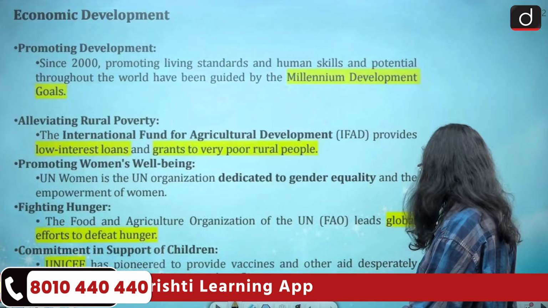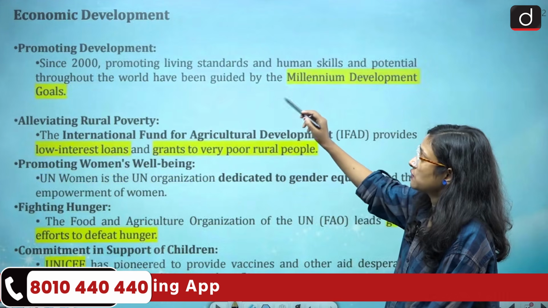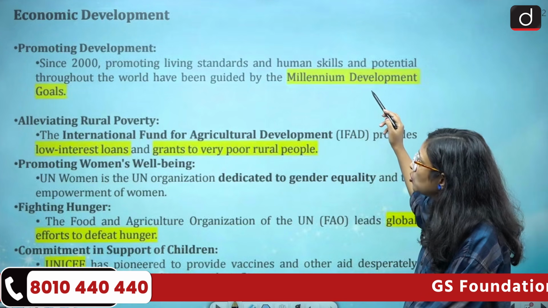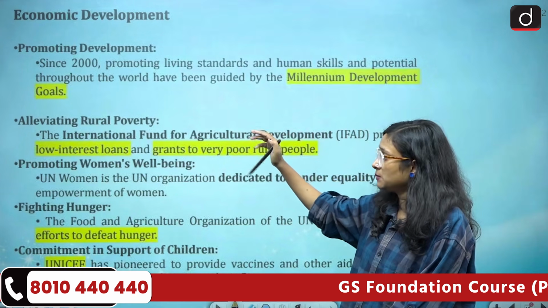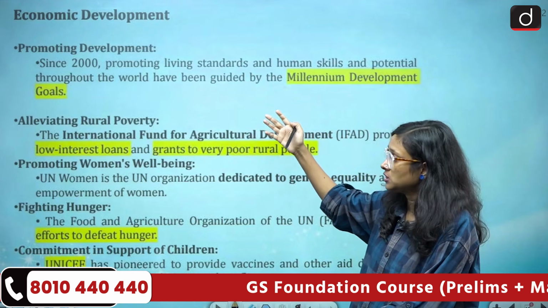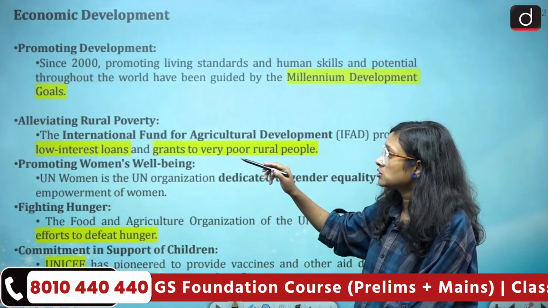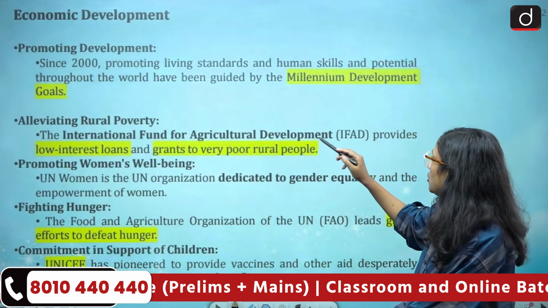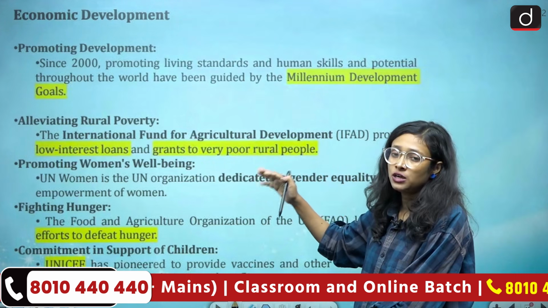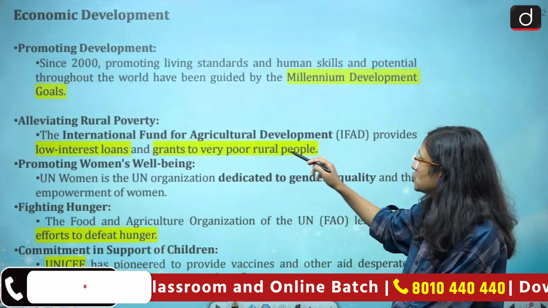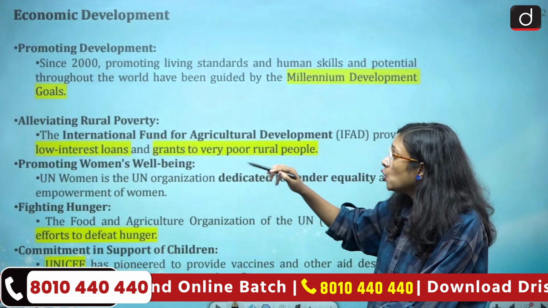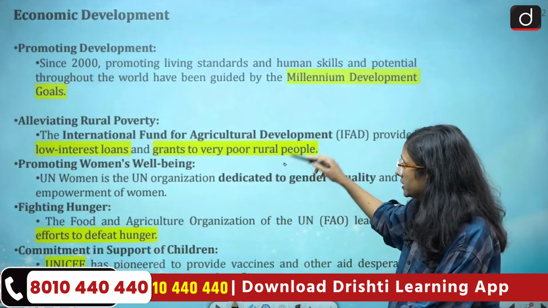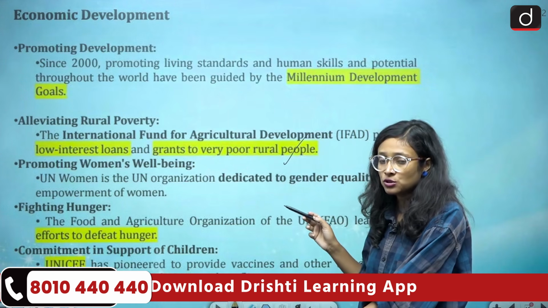Now we'll come to the next one, which is about economic development. So they promoted development through the Millennium Development Goals, and since 2000 they have been actively advocating such goals. Then they also had a greater role in alleviating rural poverty, and for this we have the International Fund for Agricultural Development, and this fund provides low interest loans and grants to very poor rural people. So here there are two criteria: one should be rural and the other should be poor.